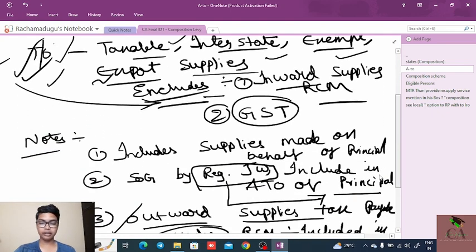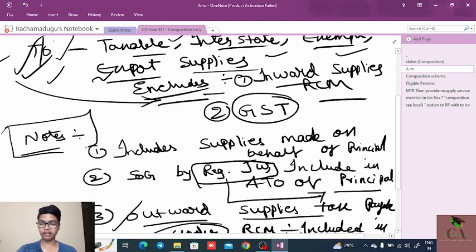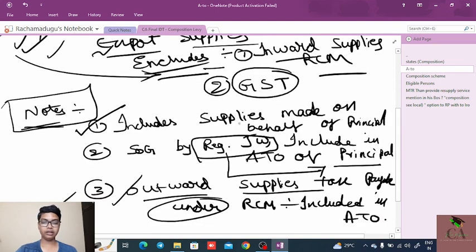GST we will not consider for the calculation of aggregate turnover. Next, some important notes regarding aggregate turnover are: aggregate turnover includes the supplies made on behalf of the principal. That means if the invoice is given in the name of the agent, even then the supplies made on behalf of the principal are included. And supply of goods by a registered job worker is included in the aggregate turnover of the principal. Why? Because even though the goods are transferred from the registered job worker, the ownership is with the principal only. That's why the aggregate turnover includes those supplies too.